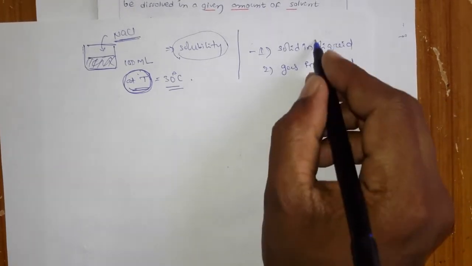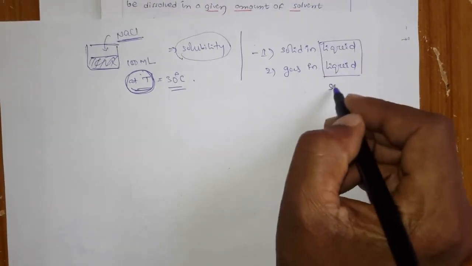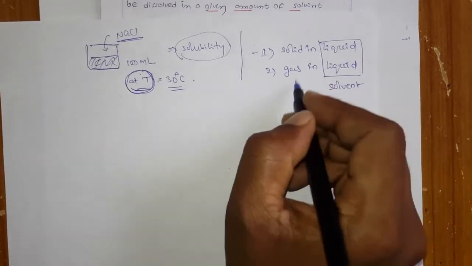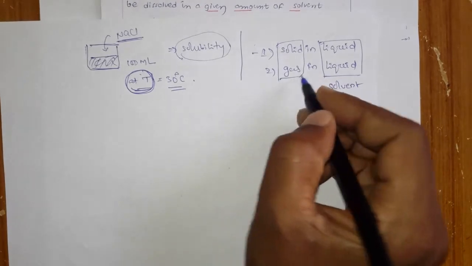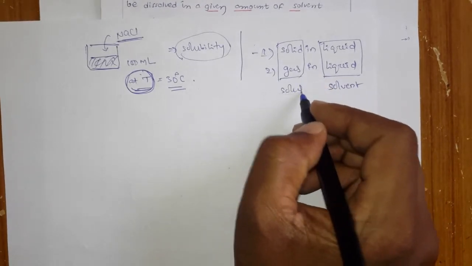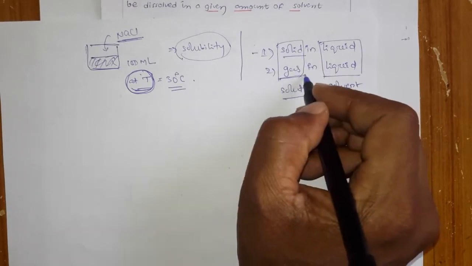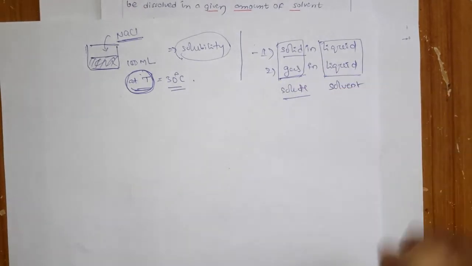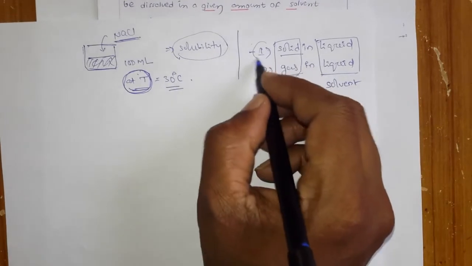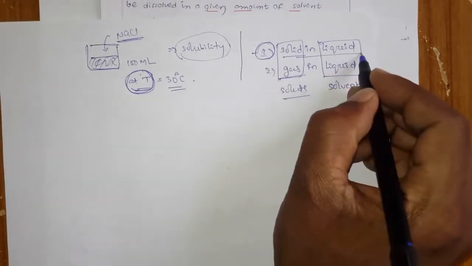In both cases the solvent is liquid, and what varies is the solute. In one case the solute is a solid, and in the other case the solute is a gas. First we can go with the solubility of a solid in a liquid.